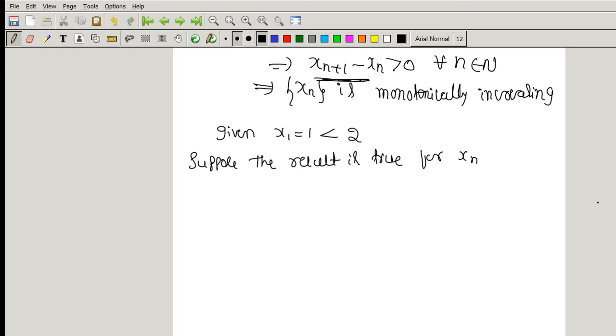Suppose the result is true for xn, that is, xn is less than 2. For the nth term also this result holds.